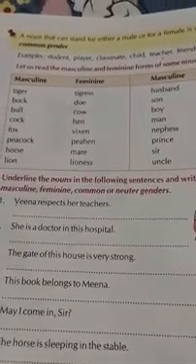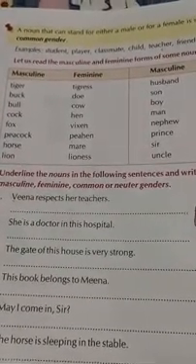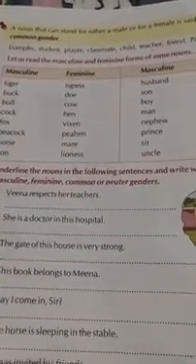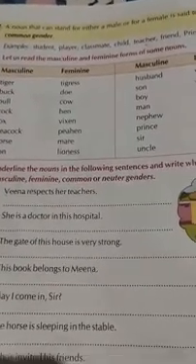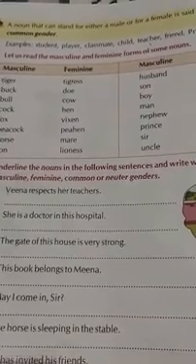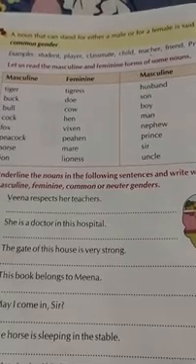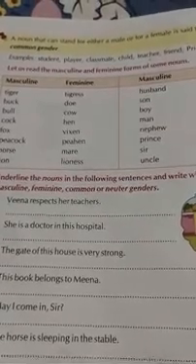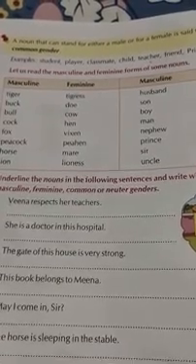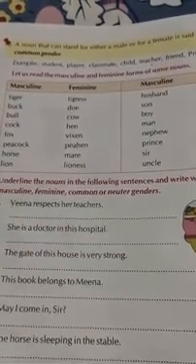How to add ess after dropping the vowel? By adding ess after dropping the vowel. Children, do you know what a vowel is? I know you all know what a vowel is. A-E-I-O-U are called vowels. Okay, I am going to give some examples of it. Examples: actor, lion, emperor. If the ending letter is a vowel, you need to drop this vowel.